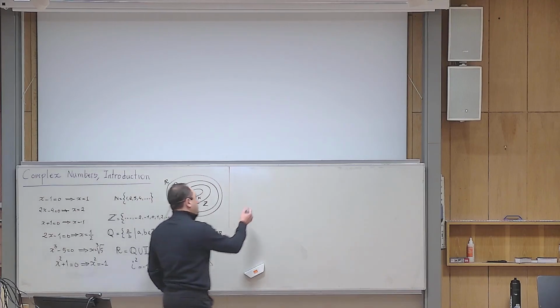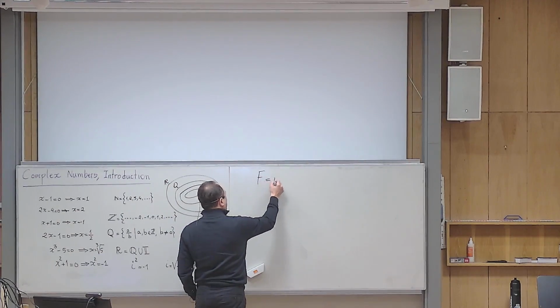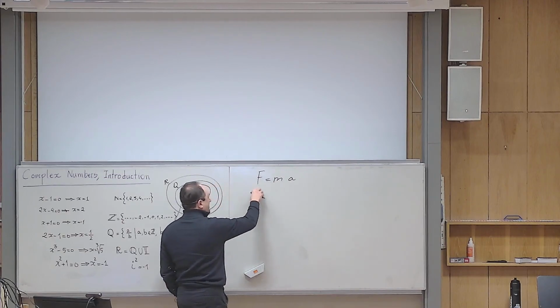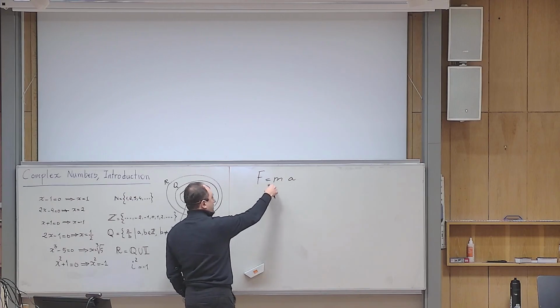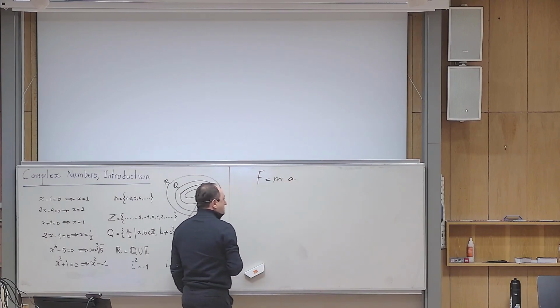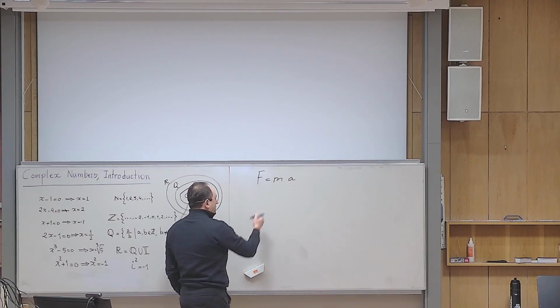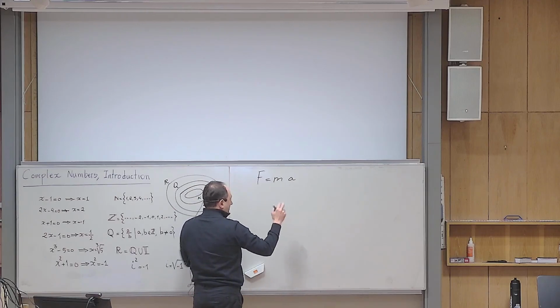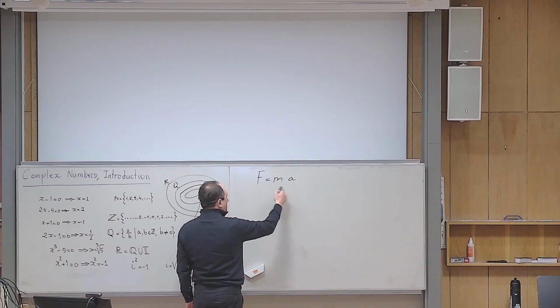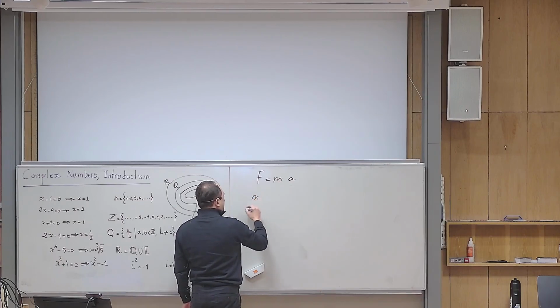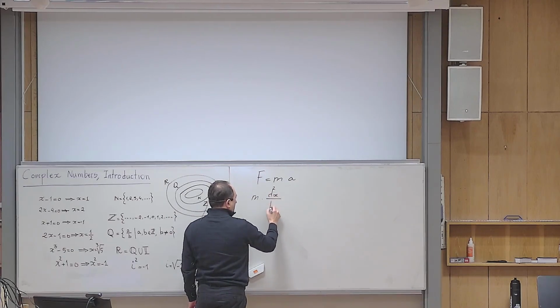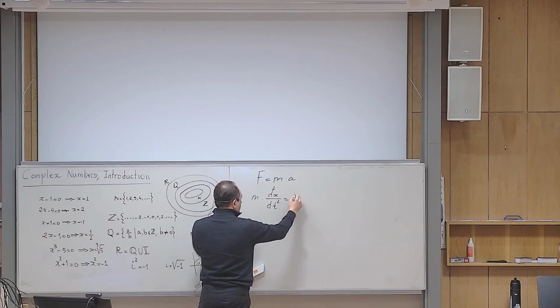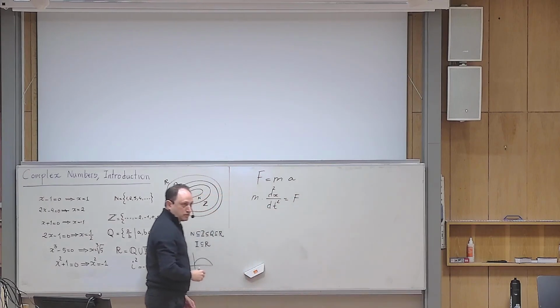In Newtonian mechanics, you have force equals mass times a. This is the mass of an electron, and that is the acceleration of the electron. If you write it in derivative language, m is the mass and a is the acceleration, so you can write it as m times the second derivative of the position with respect to time equals the force. That is Newton's formula.